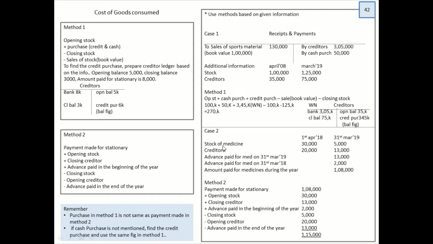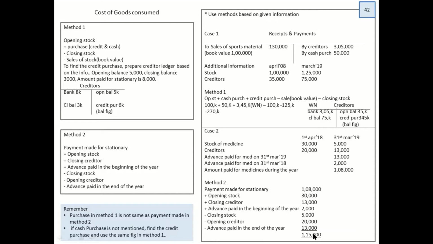Let's look into case number 2. Stock of medicines is given, creditor is given, advance is given, amount paid is given. So in this method, you start with amount paid. So if you start with amount paid, 1,08,000, add the opening stock, minus closing. If you do it, you get your answer 1,15,000.